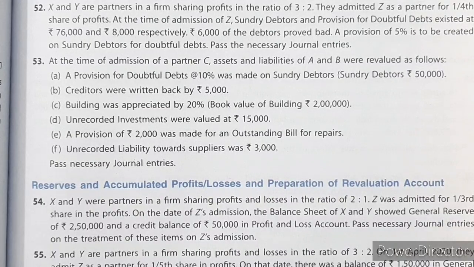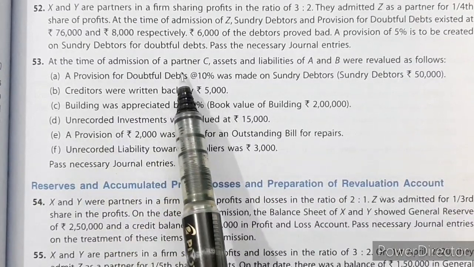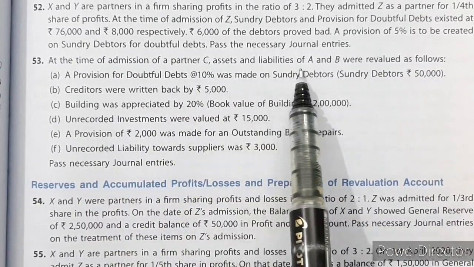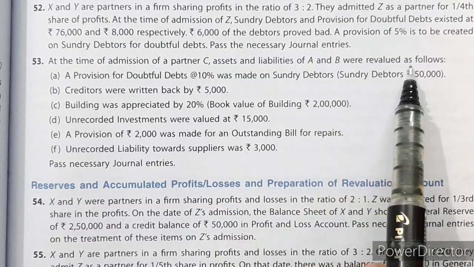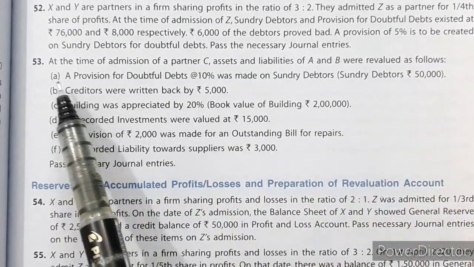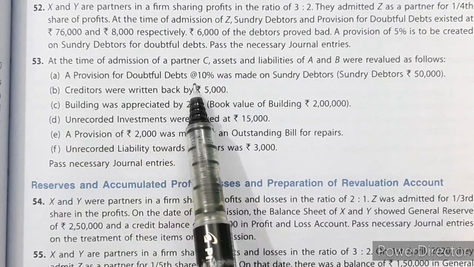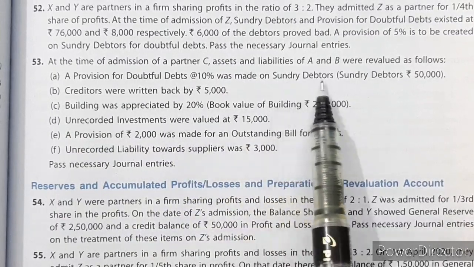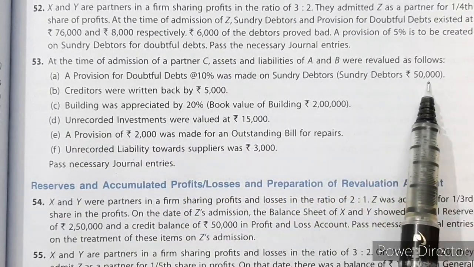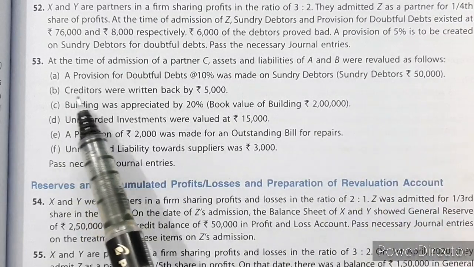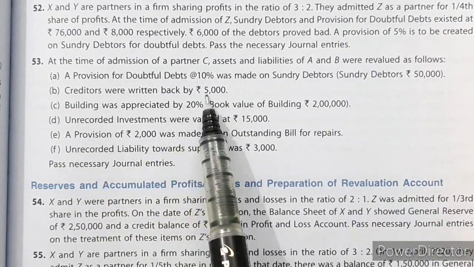Let us see question number 53. At the time of admission of a partner C, assets and liabilities of A and B were revalued as follows. A. A provision for doubtful debts at 10% was made on sundry debtors, and sundry debtors amount is rupees 50,000. B. Creditors were written back by rupees 5,000.